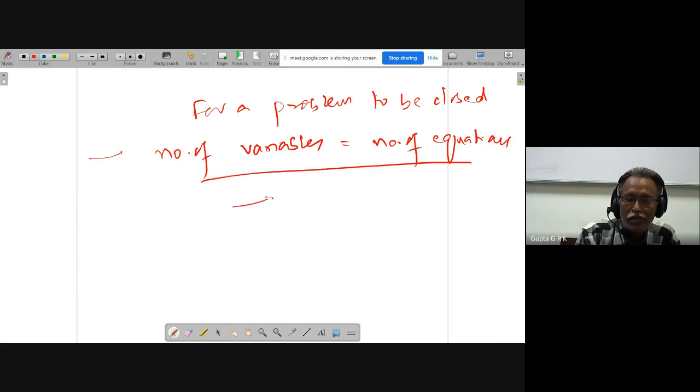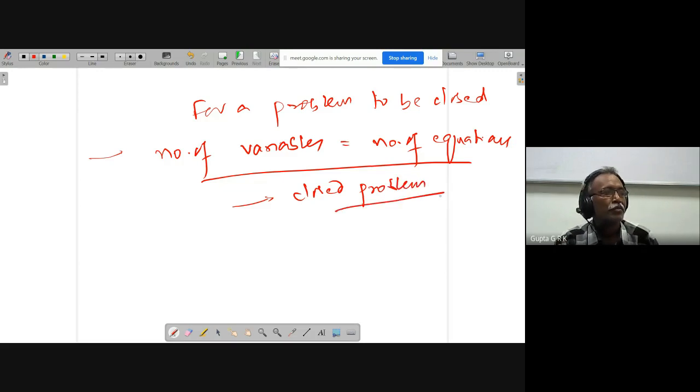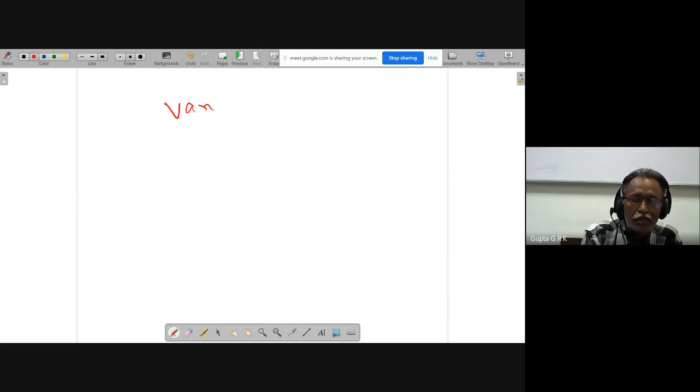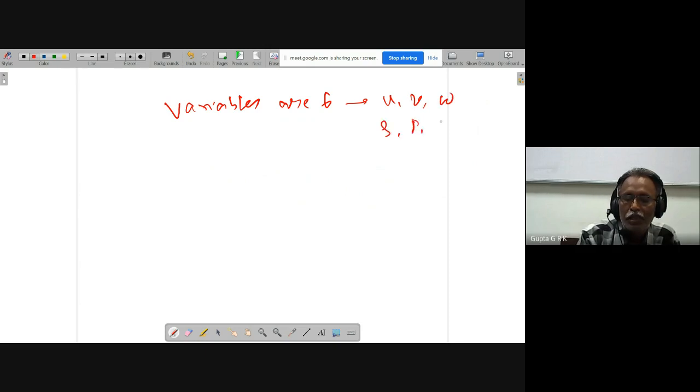Then we call this a closed problem, which can be solved and can have a unique solution. When there are 6 variables, the variables are U, V, W, rho, P, and T.